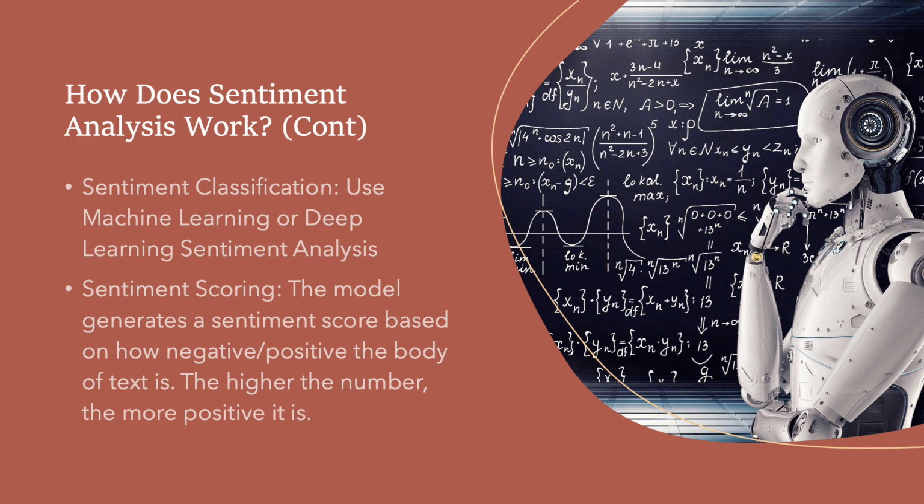An example of this is if the text is "this phone is great but the battery life is terrible," Vader will output a positive score of 0.4 and a negative score of 0.5. So the compound score would be -0.1, which means that sentence is slightly negative. If the score is highly positive, the system labels the review as positive. If it's low, it's going to be labeled negative.